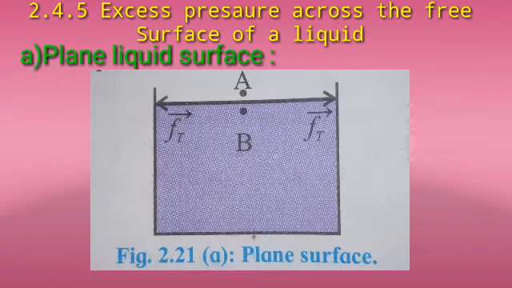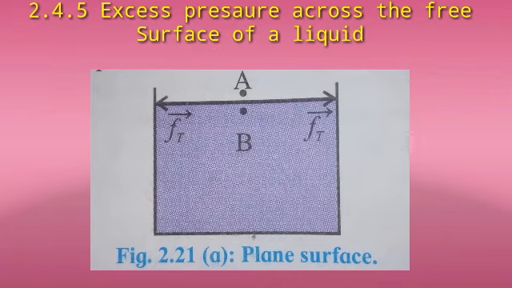Plane liquid surface. The figure shows a plane free surface of a liquid. In this case, the resultant force due to surface tension Ft on the molecule at B is 0. The force Fa itself decides the pressure, and the pressure at points A and B is the same.